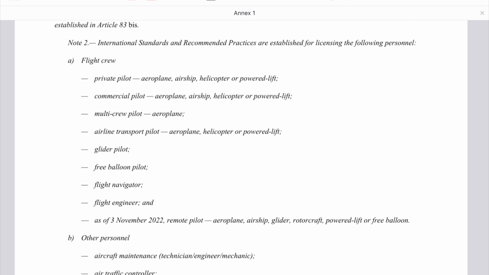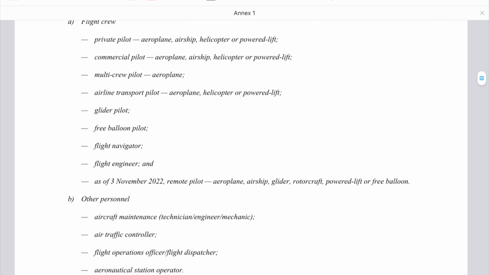For the flight crew, we have various types, like private pilot, commercial pilot, multi-crew pilot, airline transport pilot, glider pilot, free balloon pilot, flight navigator, flight engineer, and so on, like the remote pilot and etc. The second category is dedicated to other personnel, like aircraft maintenance, air traffic controller, flight operation officer, or flight dispatcher.